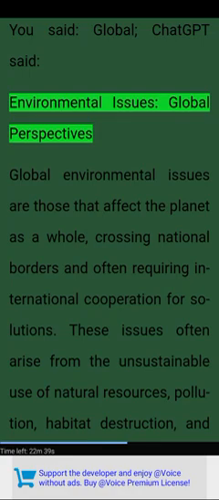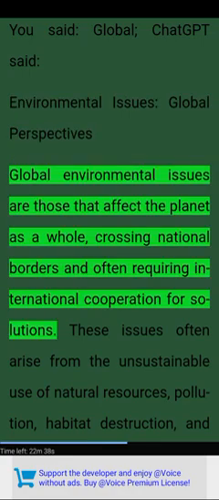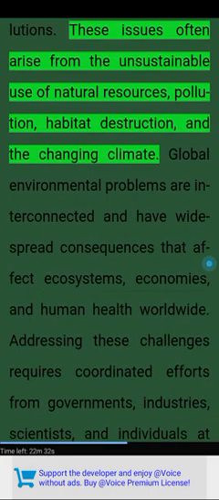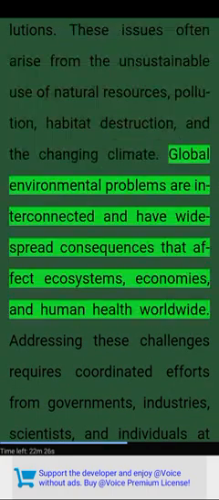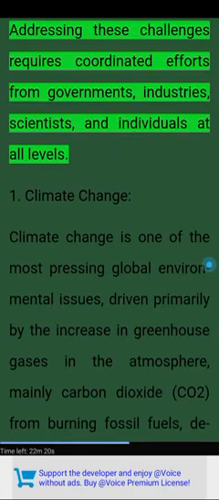Environmental issues: global perspectives. Global environmental issues are those that affect the planet as a whole, crossing national borders and often requiring international cooperation for solutions. These issues often arise from the unsustainable use of natural resources, pollution, habitat destruction, and the changing climate. Global environmental problems are interconnected and have widespread consequences that affect ecosystems, economies, and human health worldwide. Addressing these challenges requires coordinated efforts from governments, industries, scientists, and individuals at all levels.